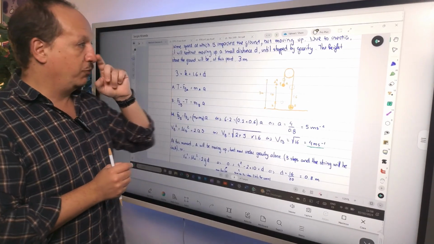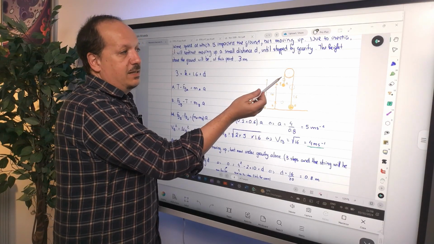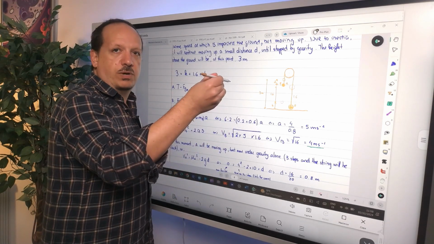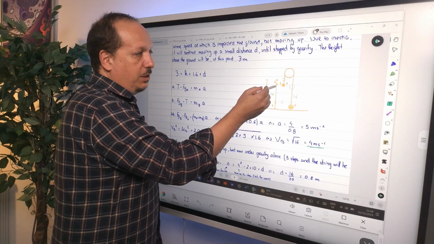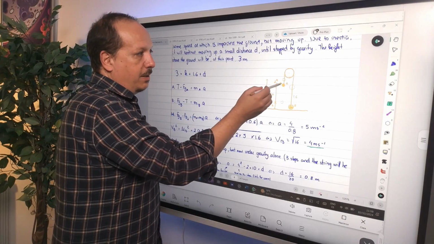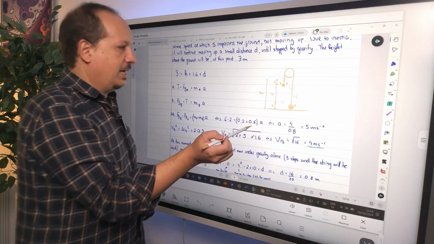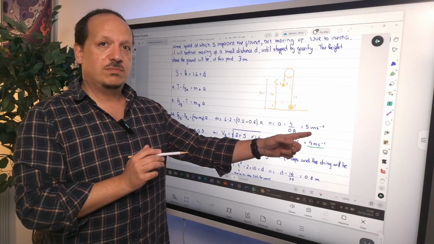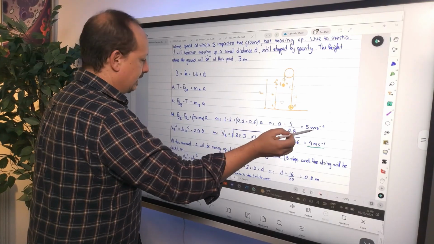All right? Don't forget that I already know that the maximum height is going to happen when the speed is 0. That's where it stops, right? So I have V as being 0. I need to get the speed with which A is when this one hits the ground, all right? And that's what I'm getting right now by calculating the acceleration, all right? I know now the acceleration. I just plug in the values, I get the acceleration.